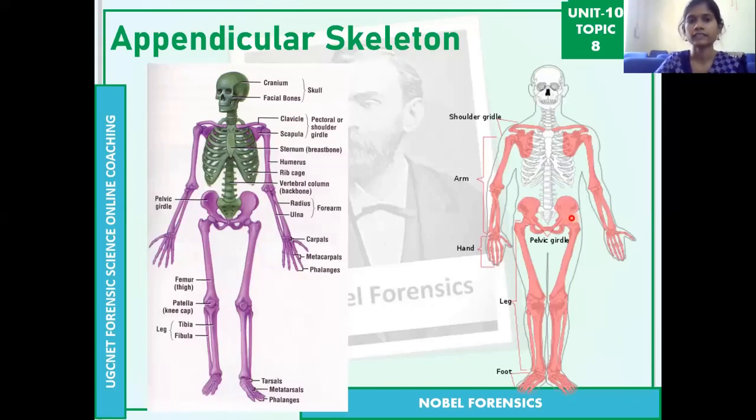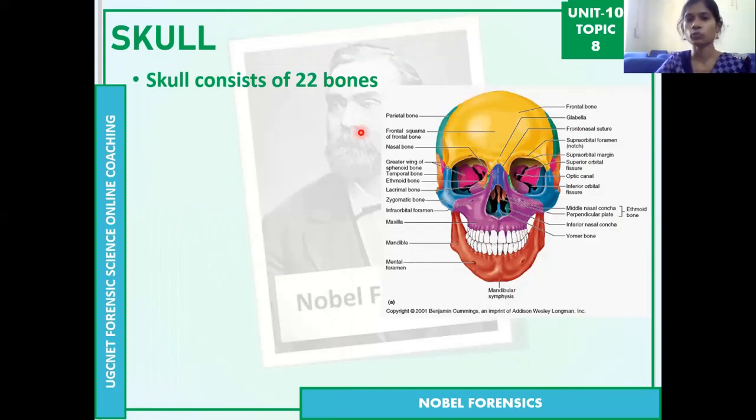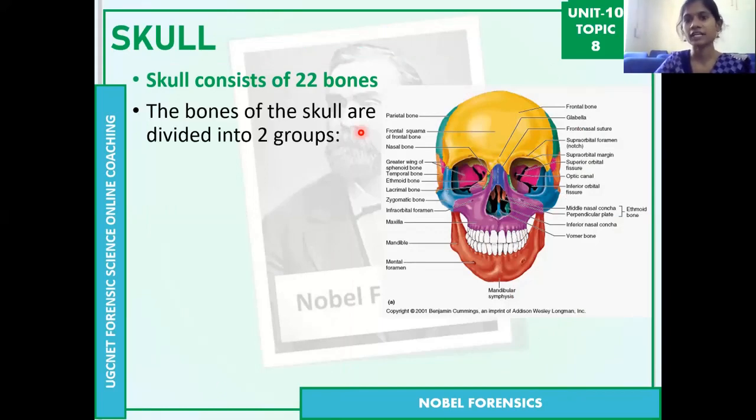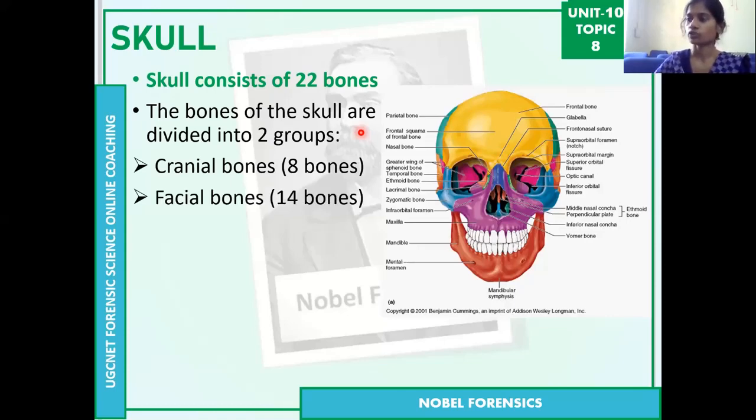And coming to the individual bones of the axial skeleton. First, we are discussing the skull. The skull has 22 bones. The bones of the skull are divided into two groups, cranial bones and facial bones. If you observe this skull, the face has the facial bones, which are 14 bones. And the cranium, the roof of the skull, which we can also call the cranial vault, has the cranial bones, which are 8 bones.